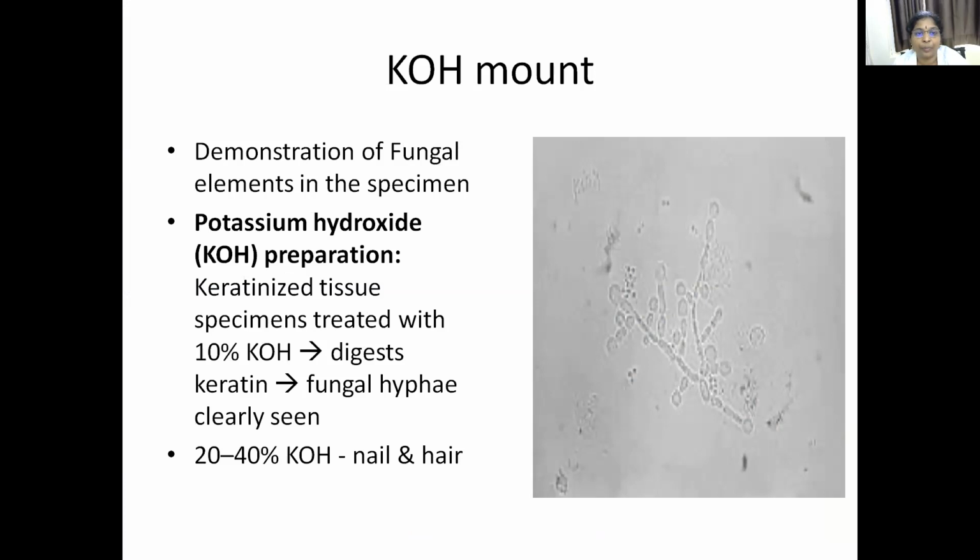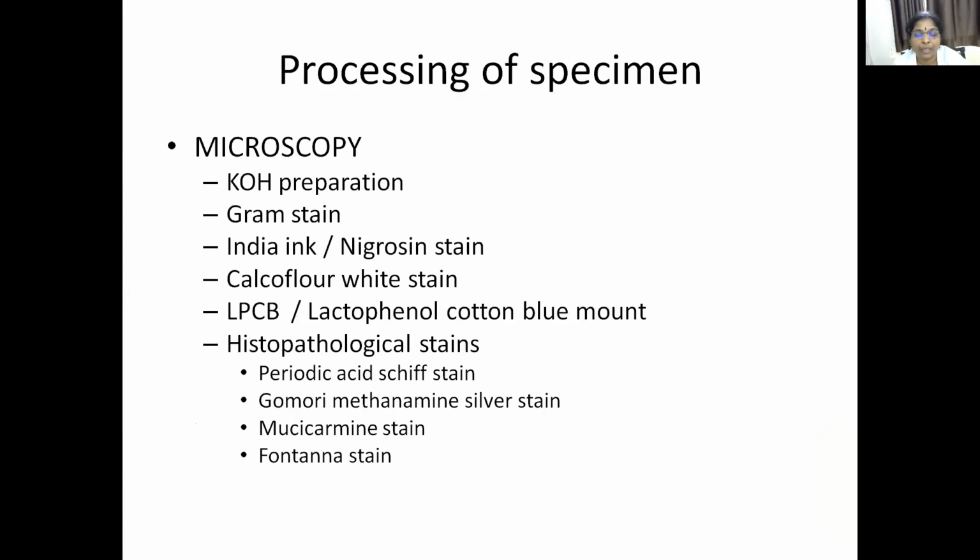So in microscopy, you have learned what happens after the sample comes to the laboratory. How will you observe the fungi under the microscope? Directly you cannot observe the fungus from the sample. You have to treat the sample with some reagents. First, the common widely used preparation is the KOH preparation, or potassium hydroxide mount. Then Gram staining you can do. Then India ink or nigrosin stain, which is a negative stain used for Cryptococcus.